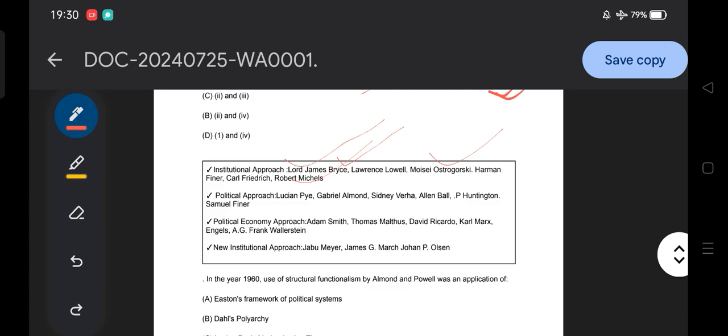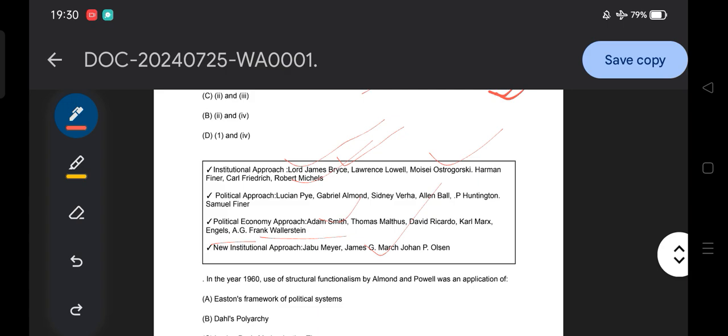Political economy approach, which is important: Adam Smith, Thomas Malthus, David Ricardo, Karl Marx, Friedrich Engels, A.G. Frank, Immanuel Wallerstein. In the new institutional approach, James G. March and Johan P. Olsen are famous.